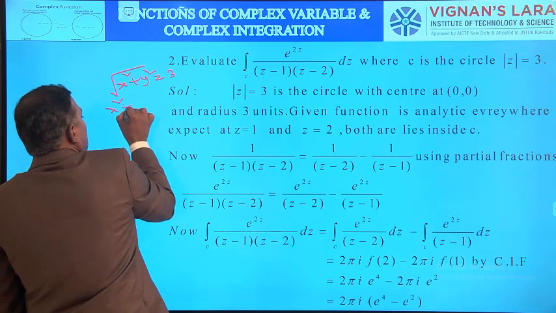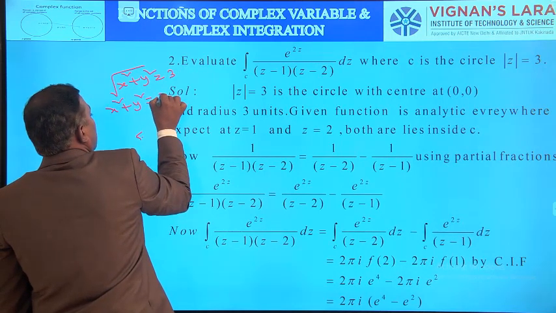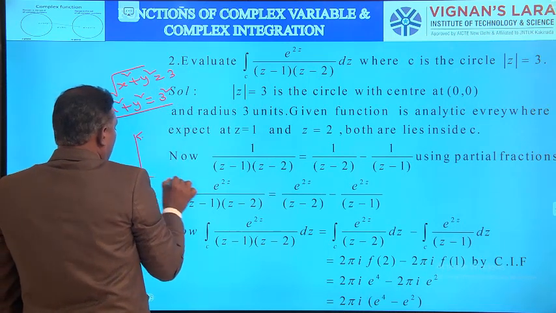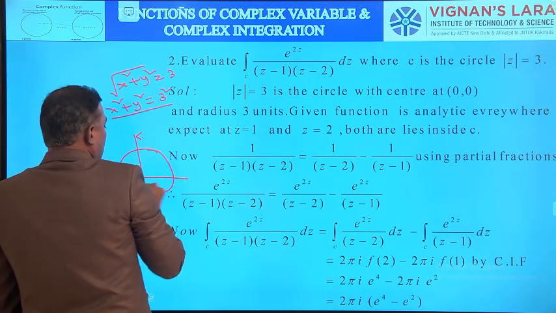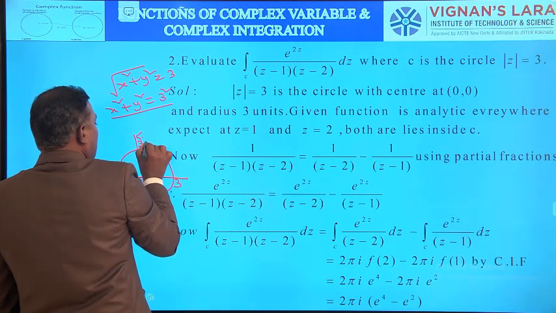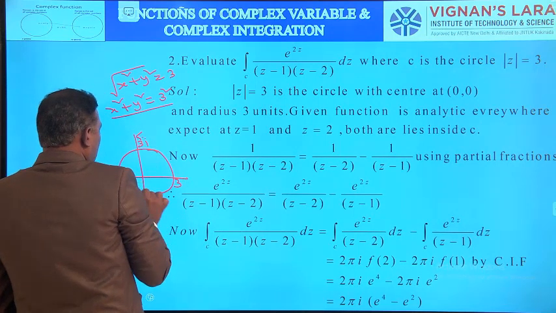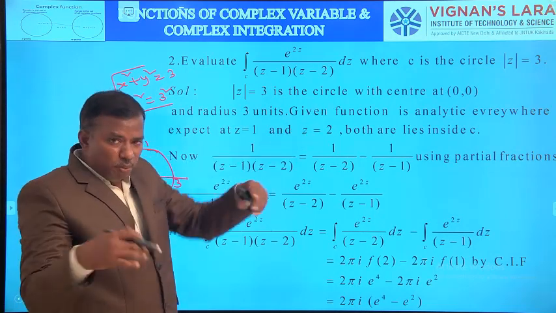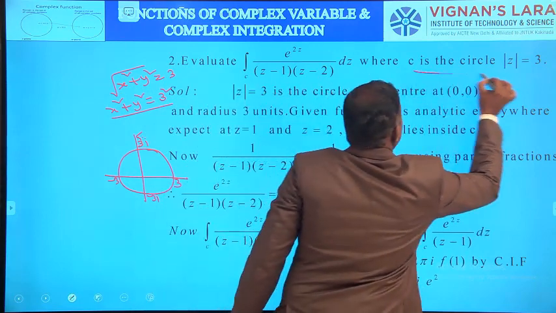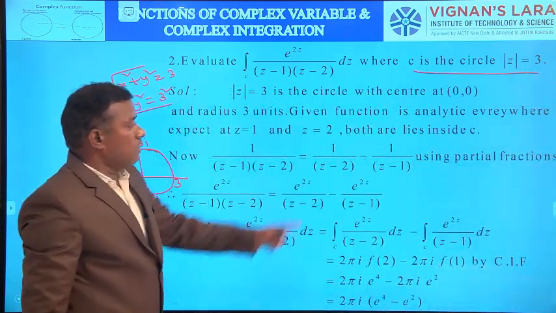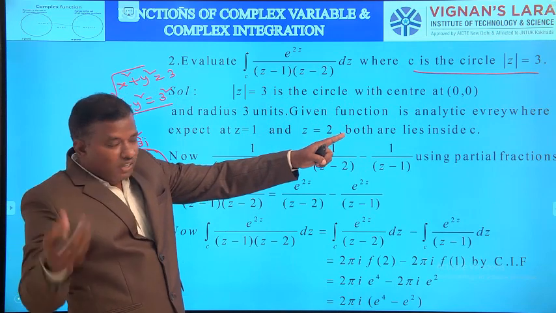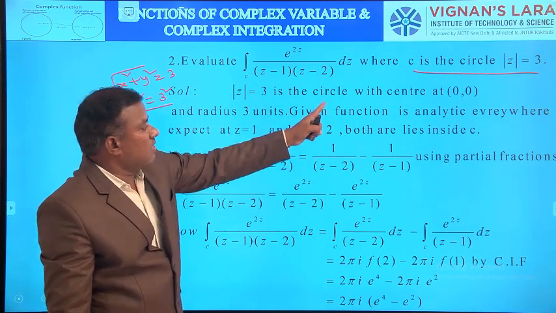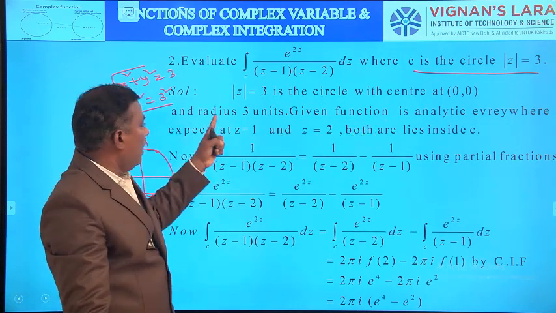Squaring on both sides, then x square plus y square equal to 3 square. It represents a circle with the center 0, 0 and radius 3 units. It is a circle, and here 3, here 3i, here minus 3, here minus 3i. That is the meaning of circle mod z equal to 3. For any problem, first identify the C. What is C here? Mod z equal to 3. Then explain the circle, or explain the curve. Here the curve mod z equal to 3 is the circle with center at 0, 0 and radius 3 units.